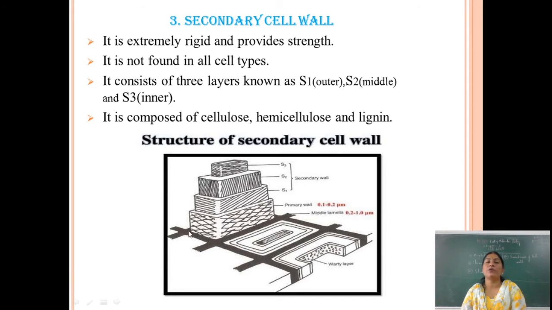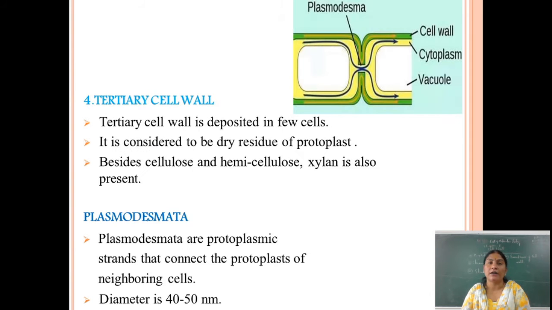Look here, this diagram showing the structure of the secondary cell wall. Here there are three layers, the outer layer, middle layer and inner layer, which denote the S1 layer, S2 layer and S3 layer. These are the primary cell wall, and this acts as a cement-like material that we call the middle lamella. S stands for secondary cell wall, and the secondary cell wall has three layers, the S1 layer, S2 layer and S3 layer.